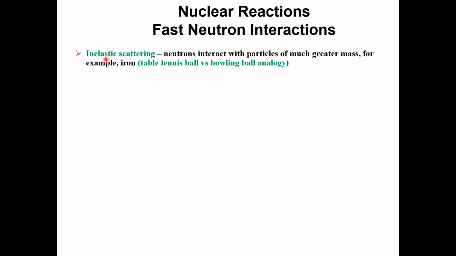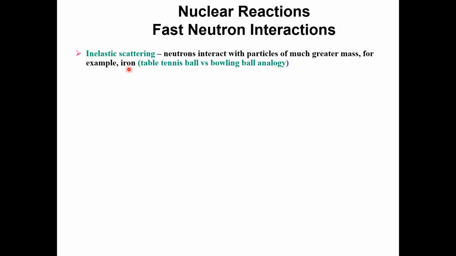Fast neutrons interact with particles of much greater mass, for example iron, an element which has a greater mass.